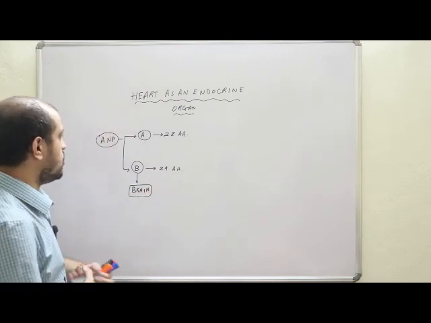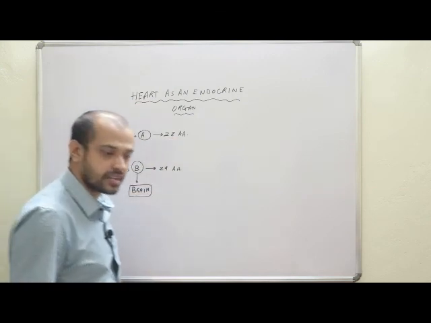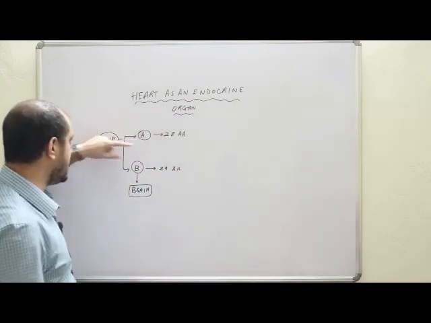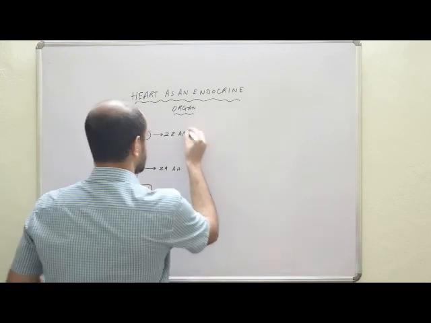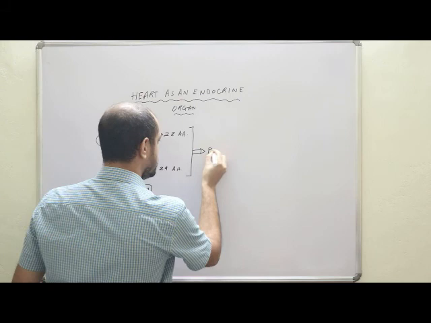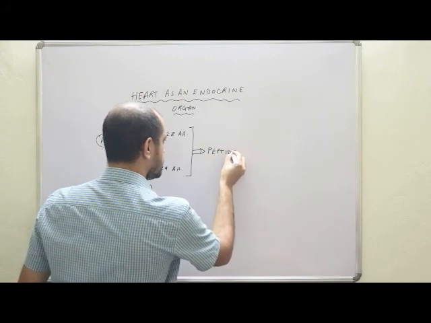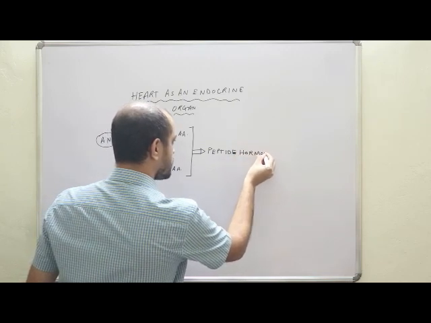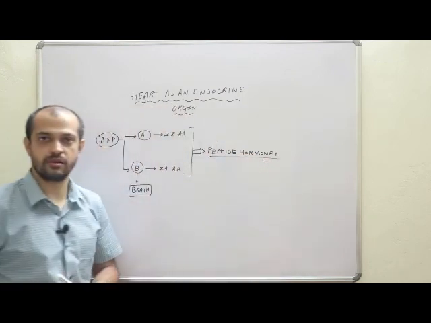Okay. Now, when I say that there are 28 amino acids and there are 29 amino acids, what should strike your mind first? That both ANP and B type ANP are peptide hormones. You must understand this very basic thing. Clear? Both are peptide hormones.